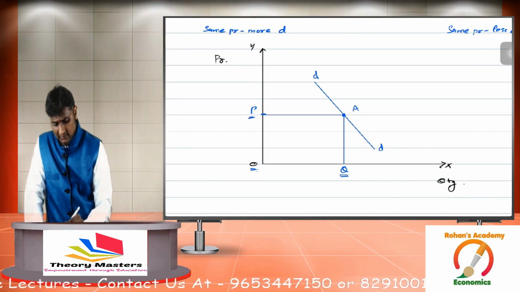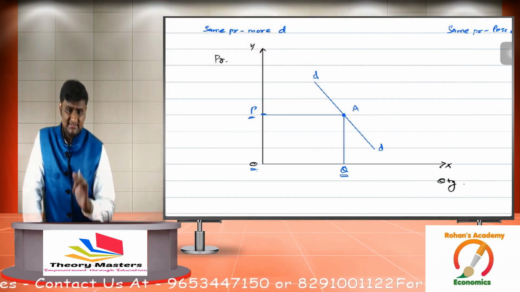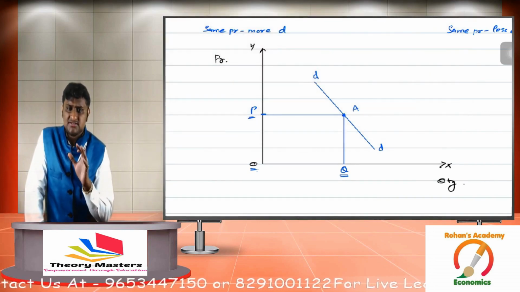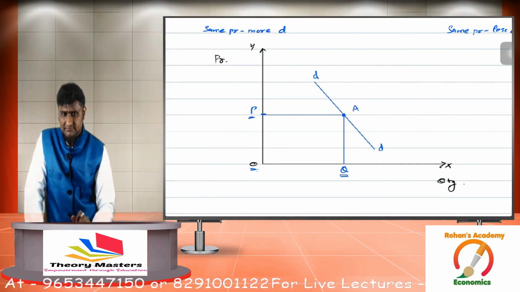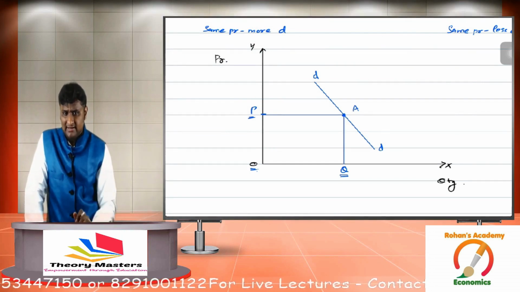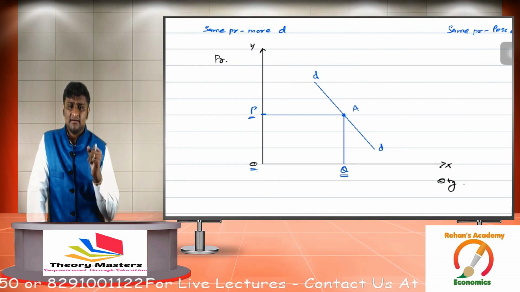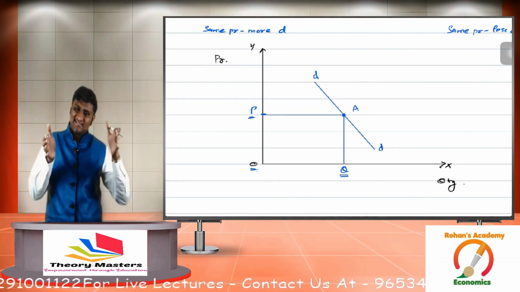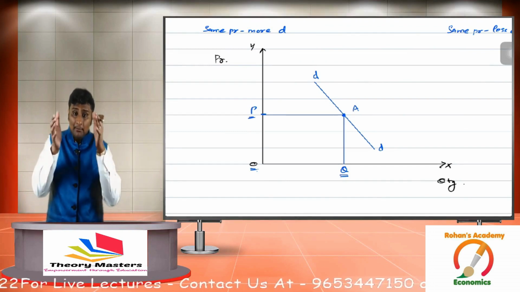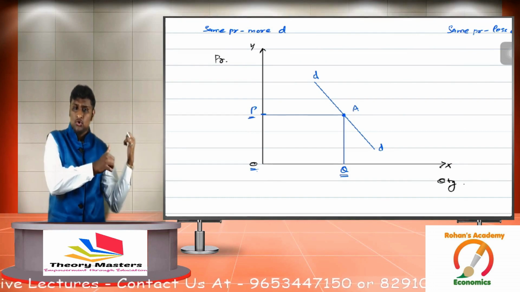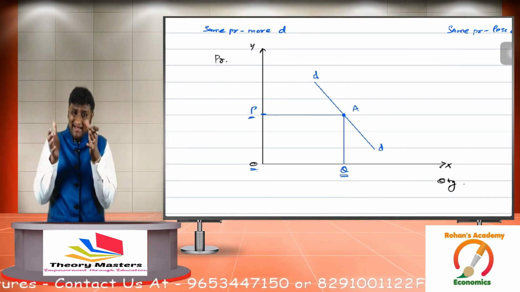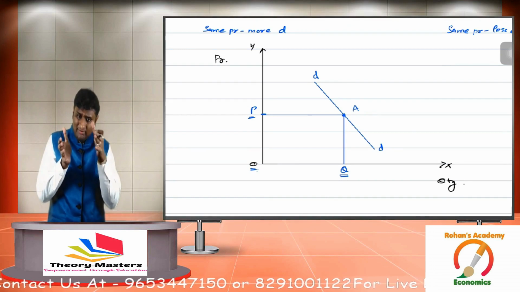Now rainy season begins. Obviously when it rains, more people will buy an umbrella. What will happen to demand? Can I say the demand will be more than the current demand? So what is the demand now? It's OQ. So obviously as soon as it rains, demand will increase.